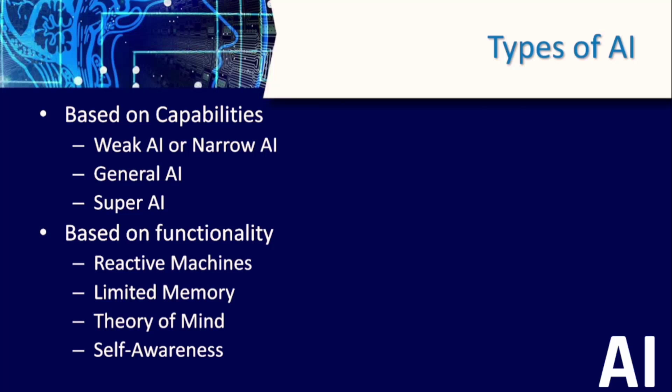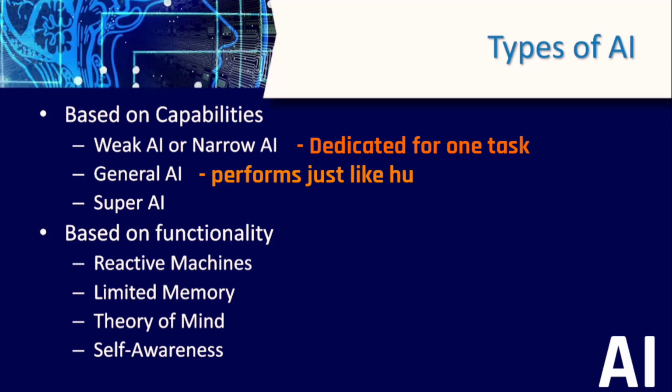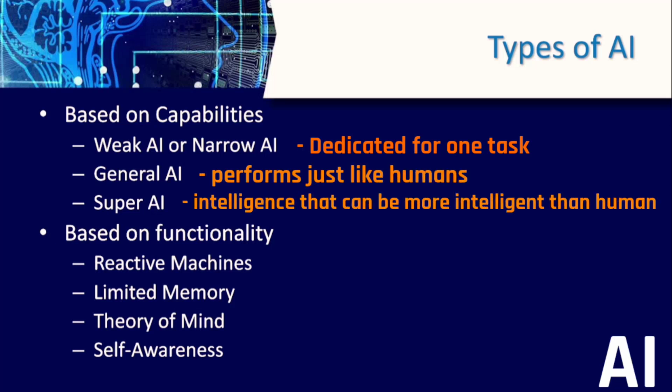Just to put it in single statements: narrow AI is dedicated to one task, general AI performs just like a human, and super AI is an intelligence that can be more intelligent than a human being.